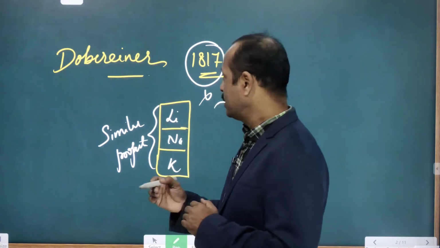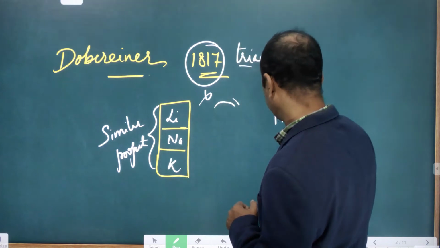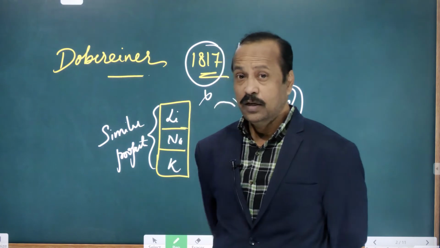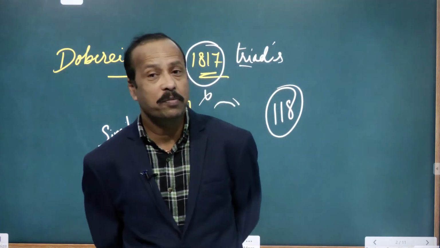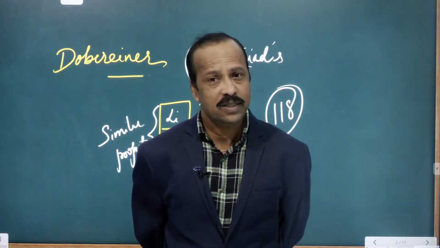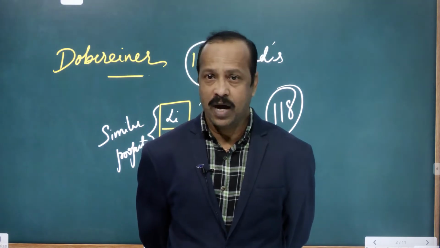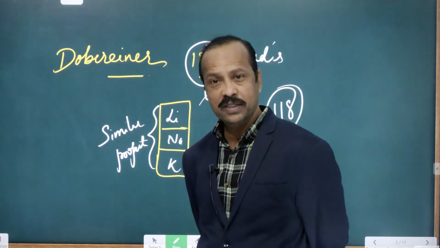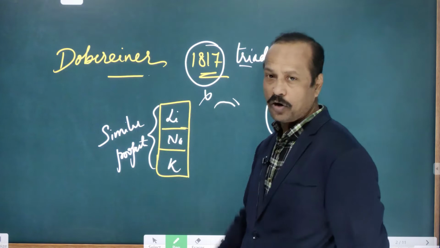You know that at present we have 118 elements in total. It is difficult for anyone to remember the properties of all these elements. So, the scientists tried to make it simple. How? By classifying the elements. In that process, the first classification was done by Dobereiner.